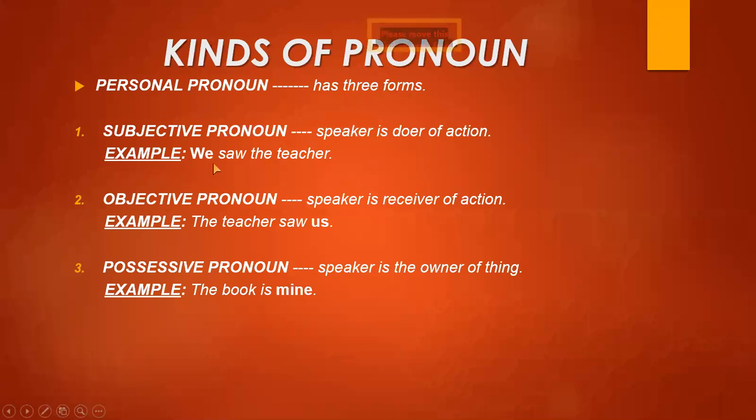Example is, we saw the teacher. We is a pronoun, and you can see that it is doing the action. Action is shown by the verb. Here you can see the verb is saw, the second form of see. We saw the teacher. I saw the teacher. You saw the teacher. In all these examples, the speaker is the doer of the action.